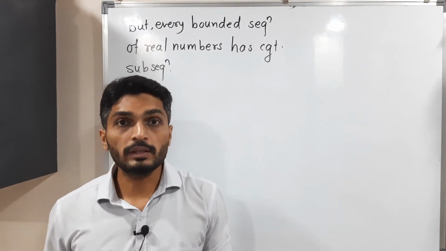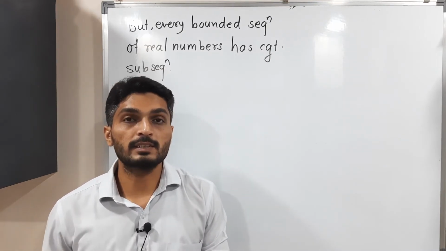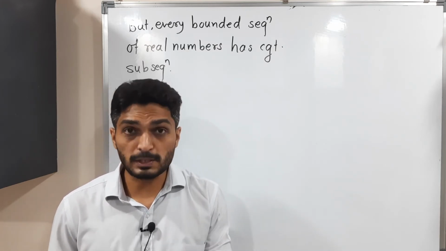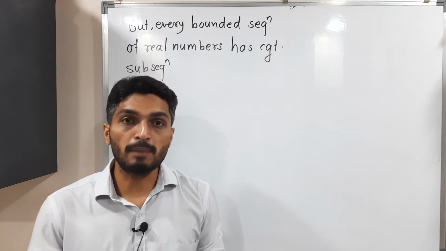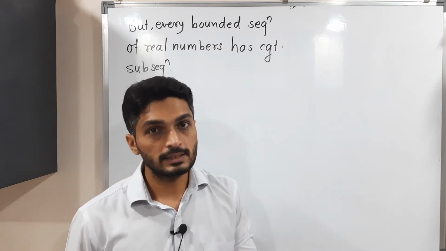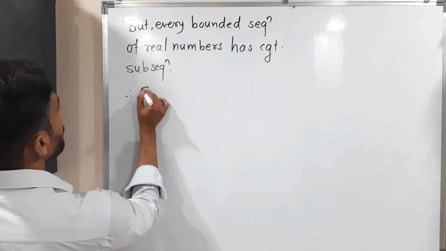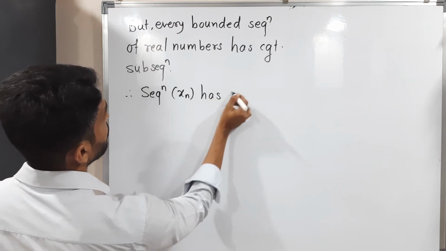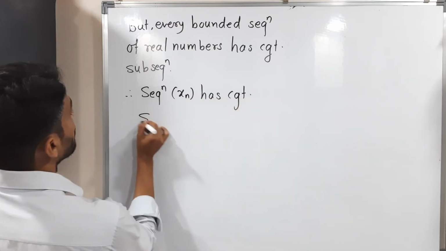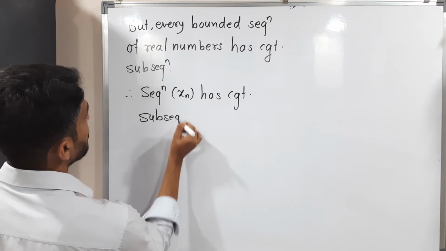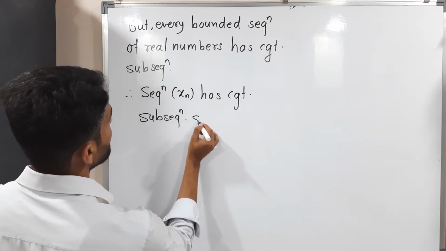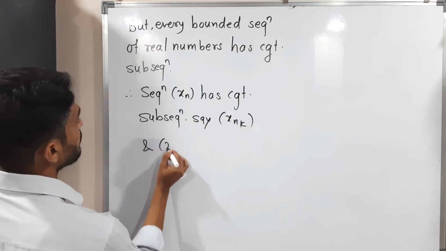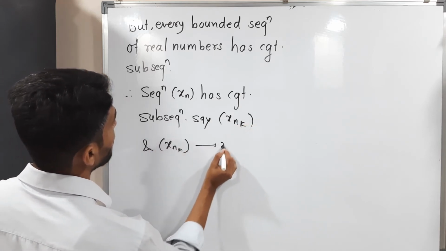But we know that every bounded sequence of real numbers has a convergent subsequence, and our sequence xn is bounded. Therefore, xn also has a convergent subsequence. Therefore, sequence xn has a convergent subsequence, say xnk. I am calling it xnk, and it converges to x.